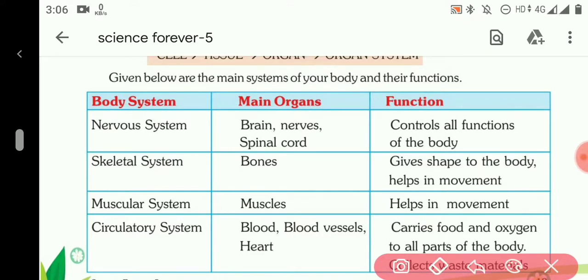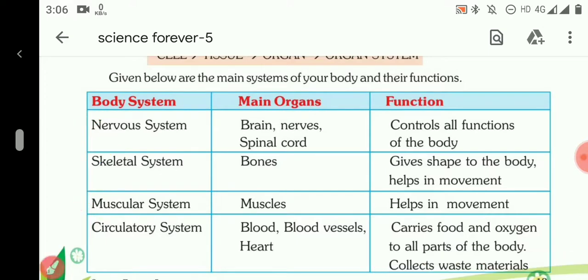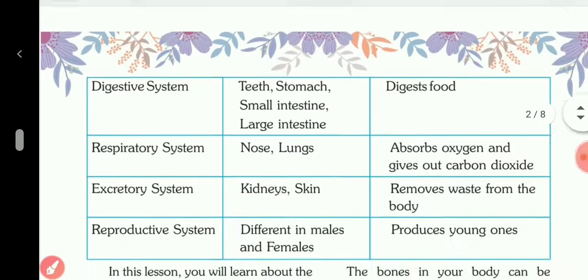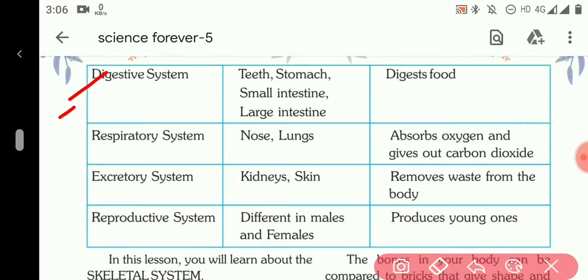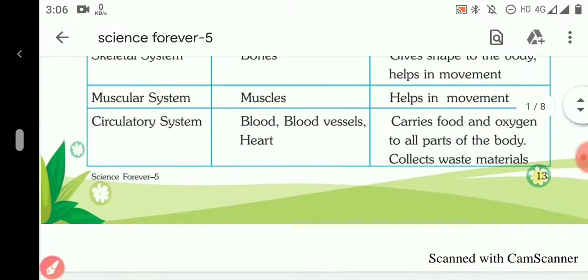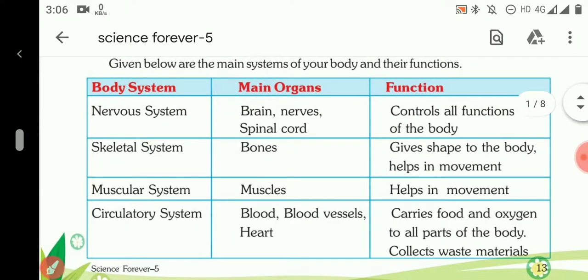So the first one is the nervous system, second is the skeletal system, next the muscular system, then the circulatory system. Then there is the digestive system, respiratory system, excretory system, and the last one is the reproductive system. So altogether there are 8 organ systems in our body which perform different functions of our body.